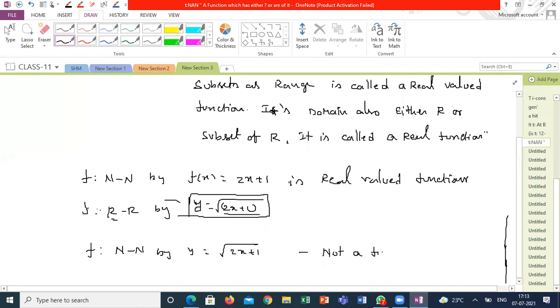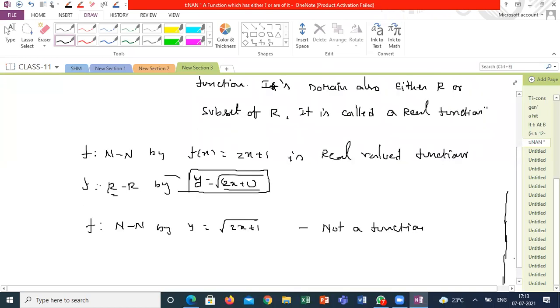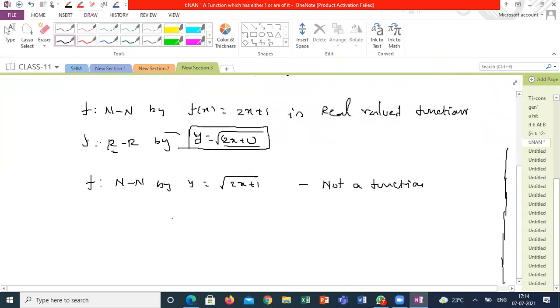Why? Are you getting what I'm saying? A lot of meaning is in each example; the same expression I'm taking on different sets. Madhumita, Ansini, Raghav, is it clear? Yes, sir. Sir, how is the second one not a function?